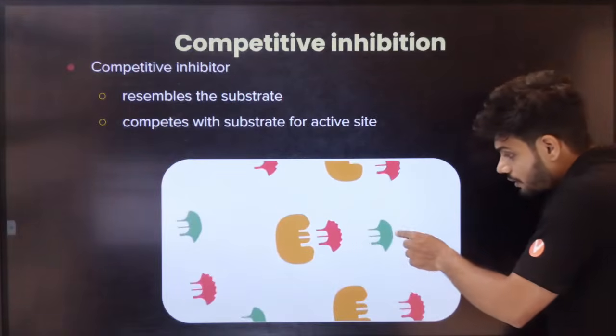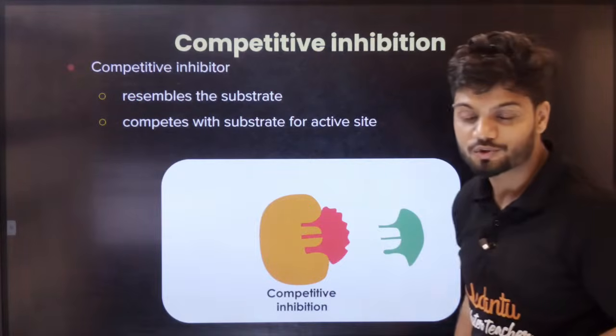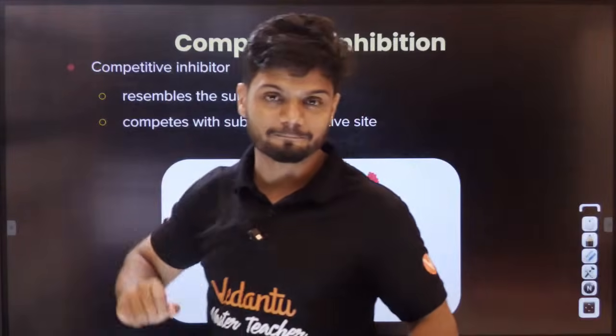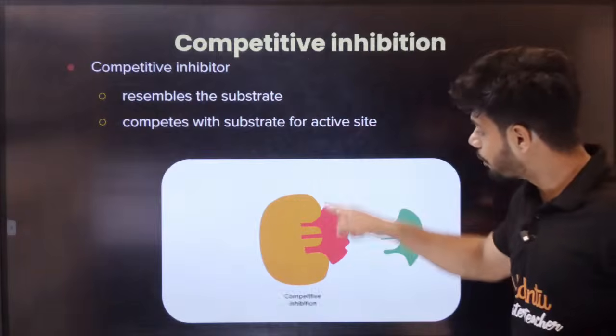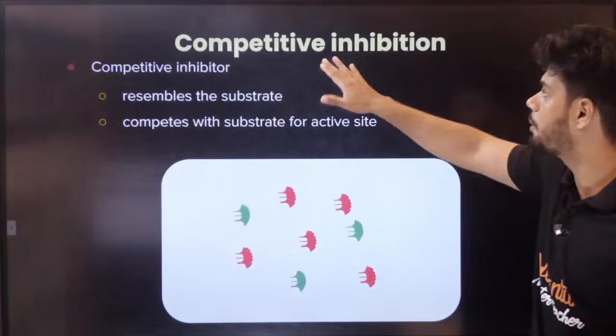So, instead of your substrate going and joining, the inhibitor will take the place. Students, instead of the substrate going and joining, the inhibitor will go and join. Inhibitor is like, I'll go and join now. That is called competitive. It will do competition now. So, the inhibitor will go and join. That is called the enzyme-inhibitor complex, the competitive inhibitor.